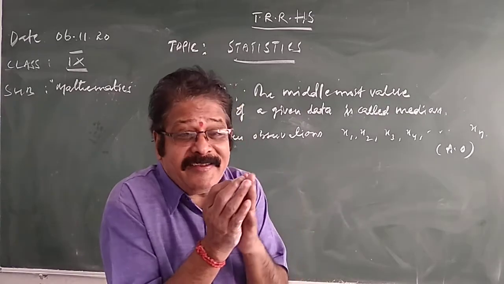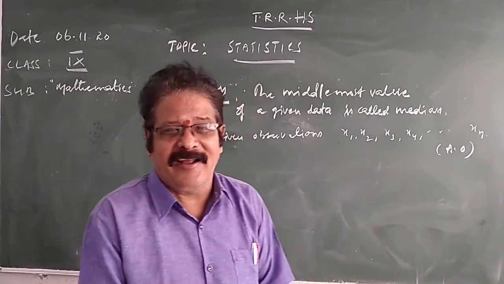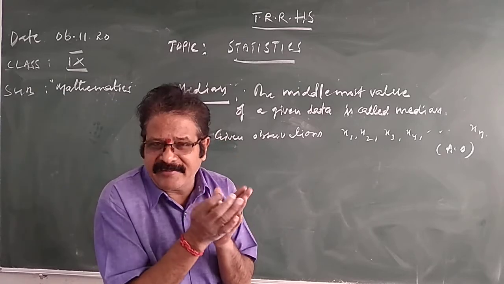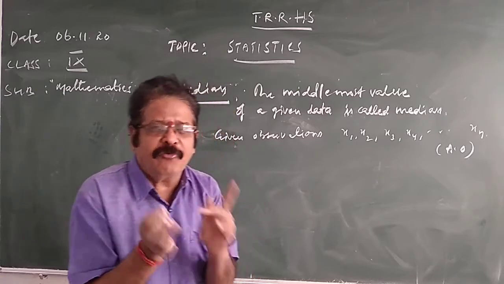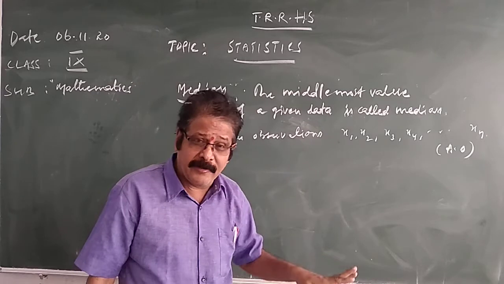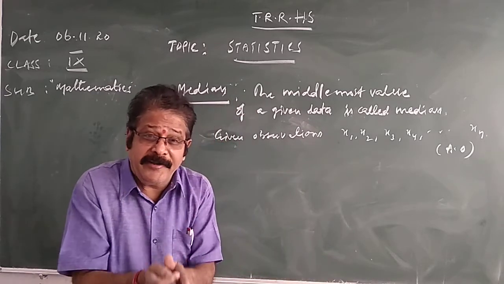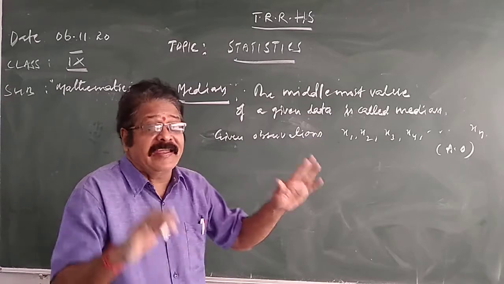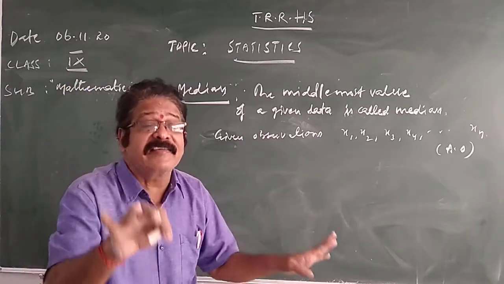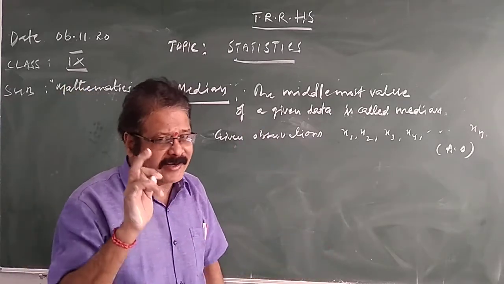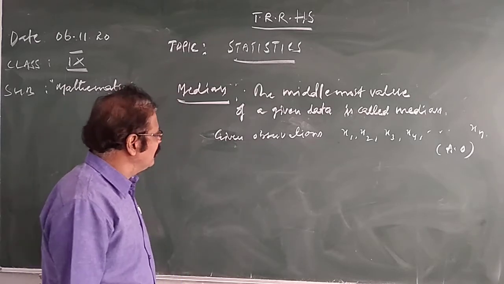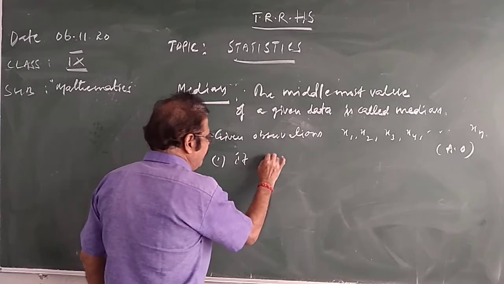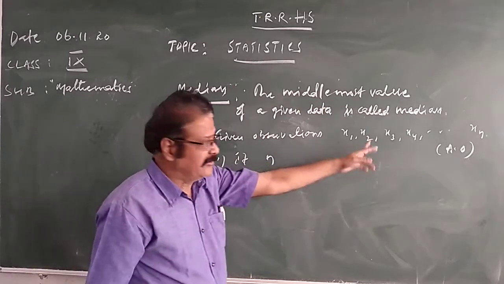The given observations must always be arranged in ascending or descending order before you find the median. Before finding the median, we have to arrange the given data in ascending order or descending order. Clear? Understood?